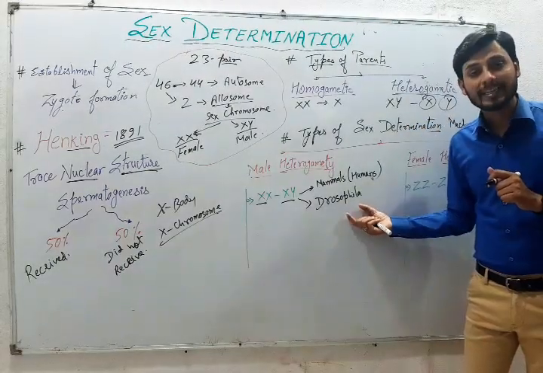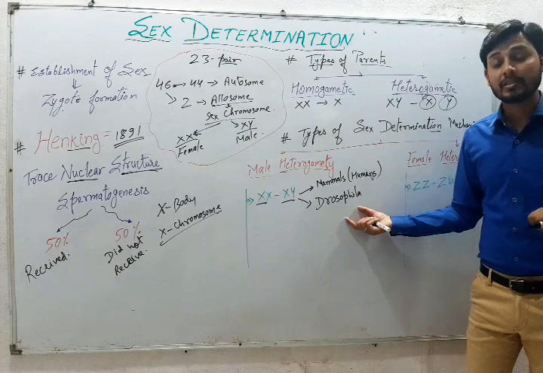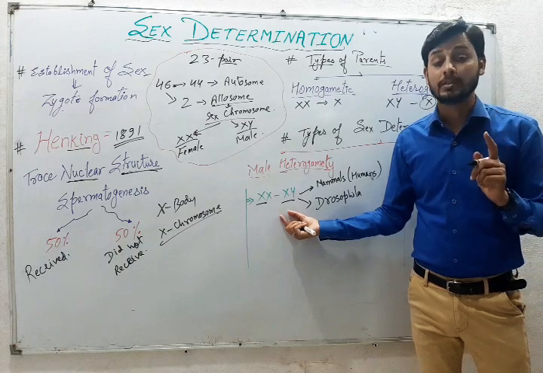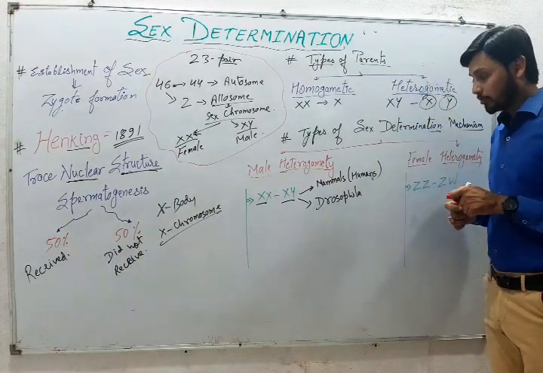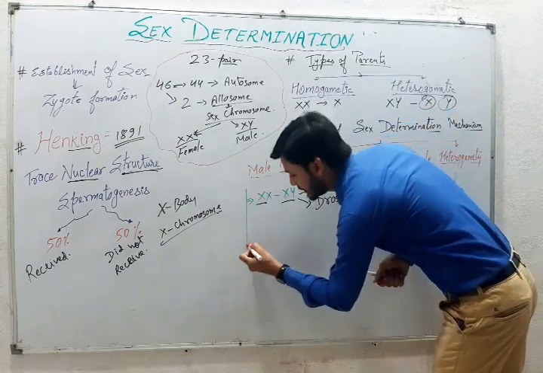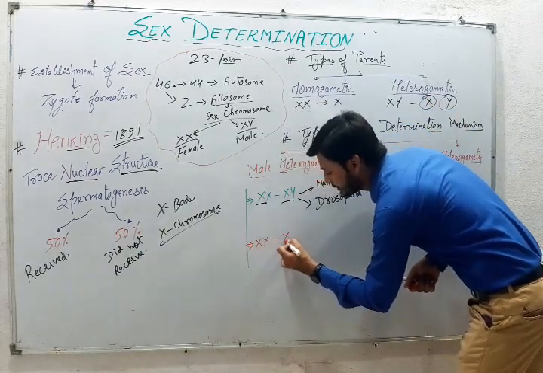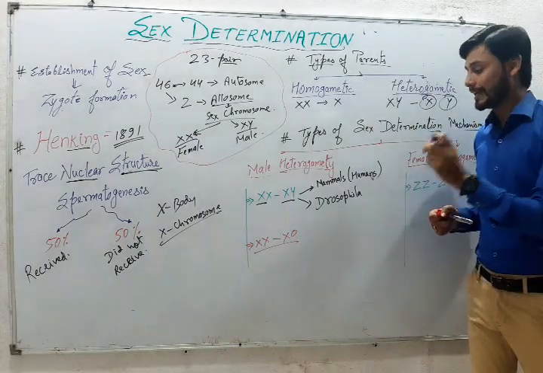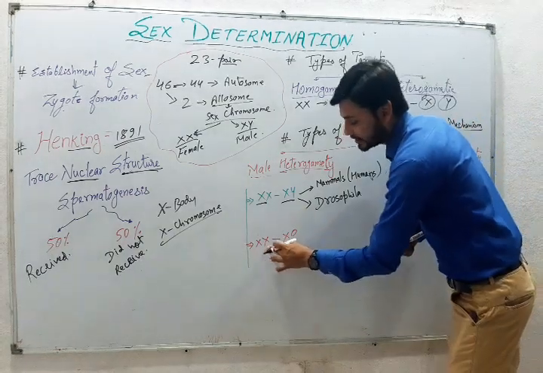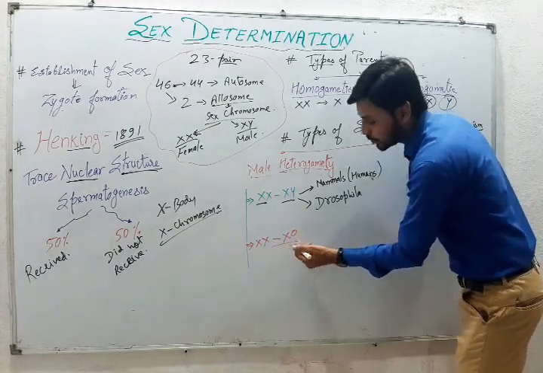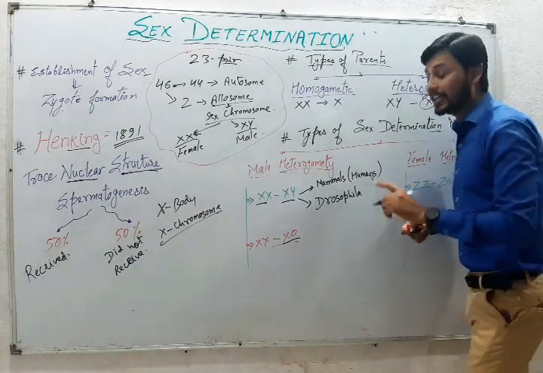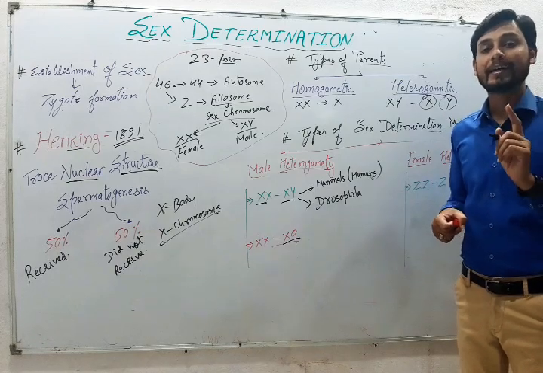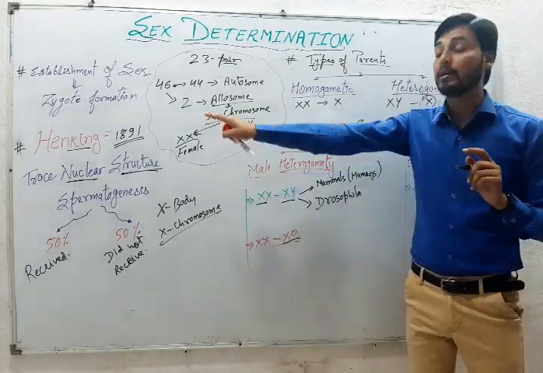Whereas in case of Drosophila as well, which type of sex determination does Drosophila show? Drosophila shows the XX-XY type of sex determination. Another type in which the male shows heterogamety is XX-XO. The XX is again shown by the female itself, whereas this XO is shown by the male heterogamety, where the male contains only one X chromosome, as explained by Henking.